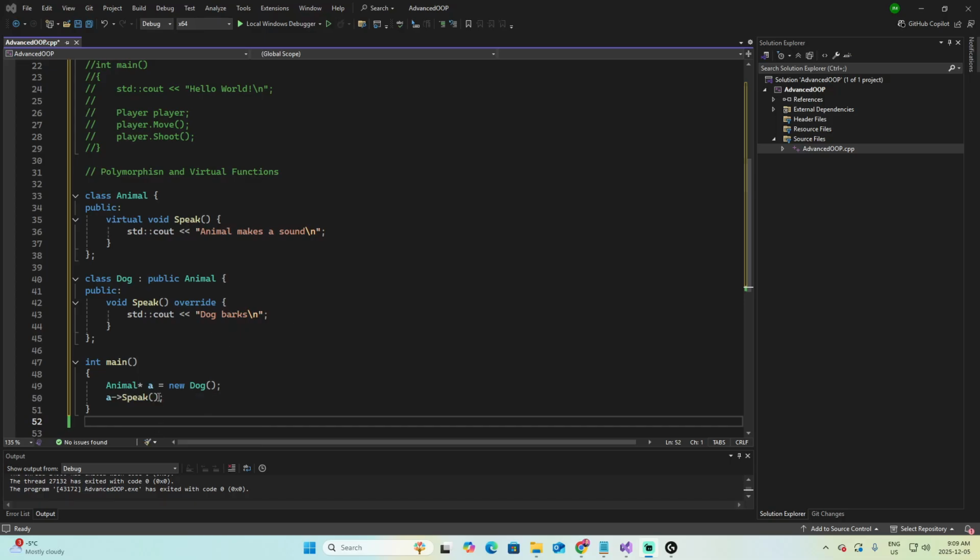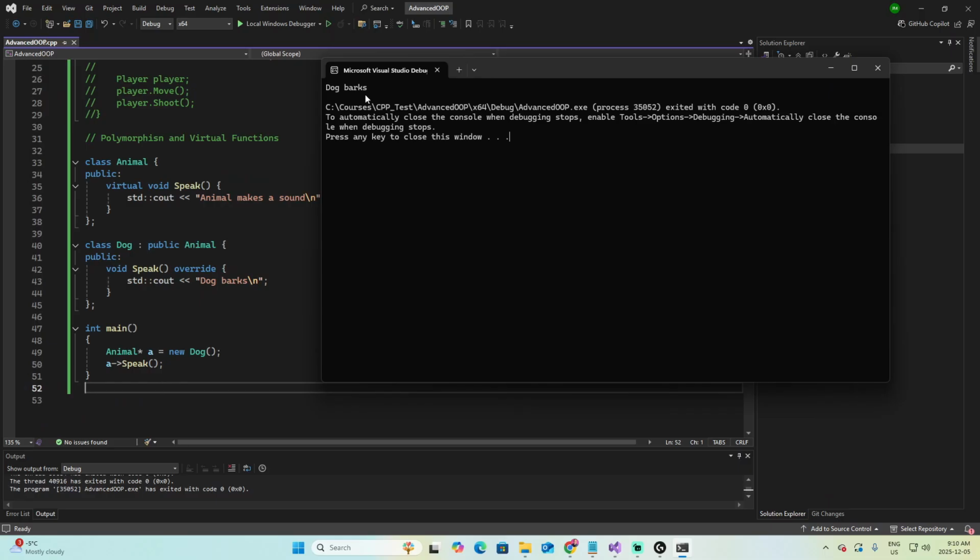Even though a is typed as an Animal, the program calls the Dog version of speak, which is this one. This is dynamic behavior. This is polymorphism. This is how Unreal lets different actors respond to the same event in different ways. Let's test it. Here we have it, dog barks, which is this cout.